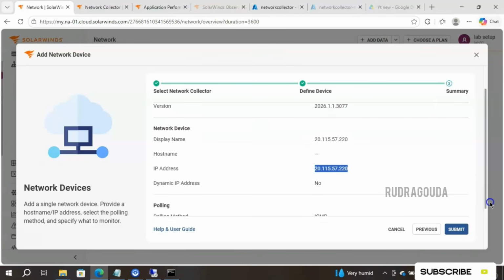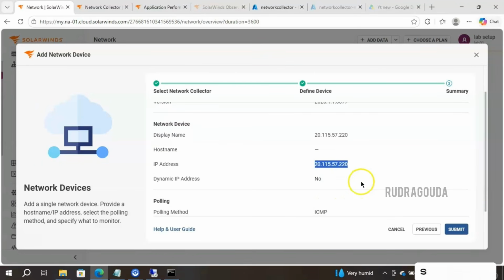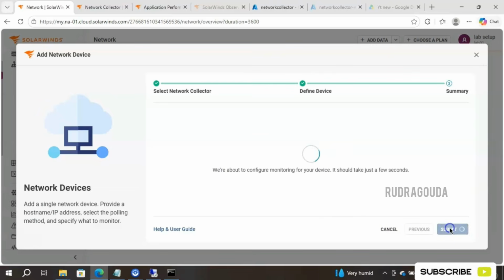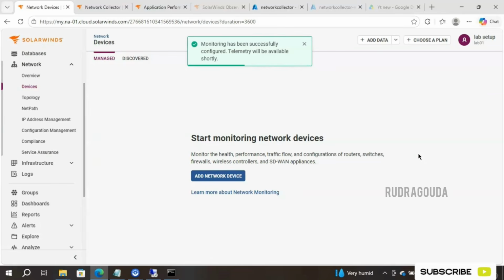I'll scroll down. Dynamic IP address I set as no, and the polling method I'm using is ICMP. As I said, with ICMP we just get up and down information. If you want deeper-level monitoring, then go for SNMP, but for SNMP we need to configure SNMP on the server first. Then you can make use of it. The polling interval is 2 minutes, and then click on submit. So this is how you can add network devices into monitoring in SolarWinds SaaS.